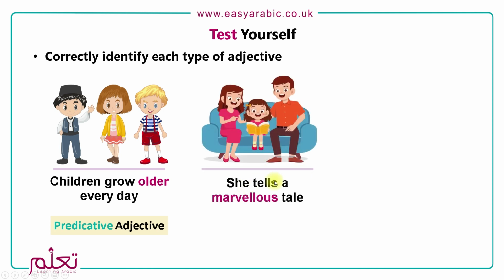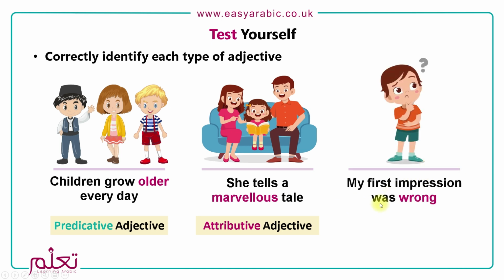Next one, she tells a marvelous tale. Okay, so here we can see tale is what we're talking about, and it's marvelous. And it comes before the noun. So this is an attributive adjective. And the next one is my first impression was wrong. So here they're talking about an impression being wrong, and again it's done via a linking verb. So this is a predicative adjective. So I hope you got the understanding of what the different types are. The ones we will really cover in the upcoming lessons are attributive and predicative.